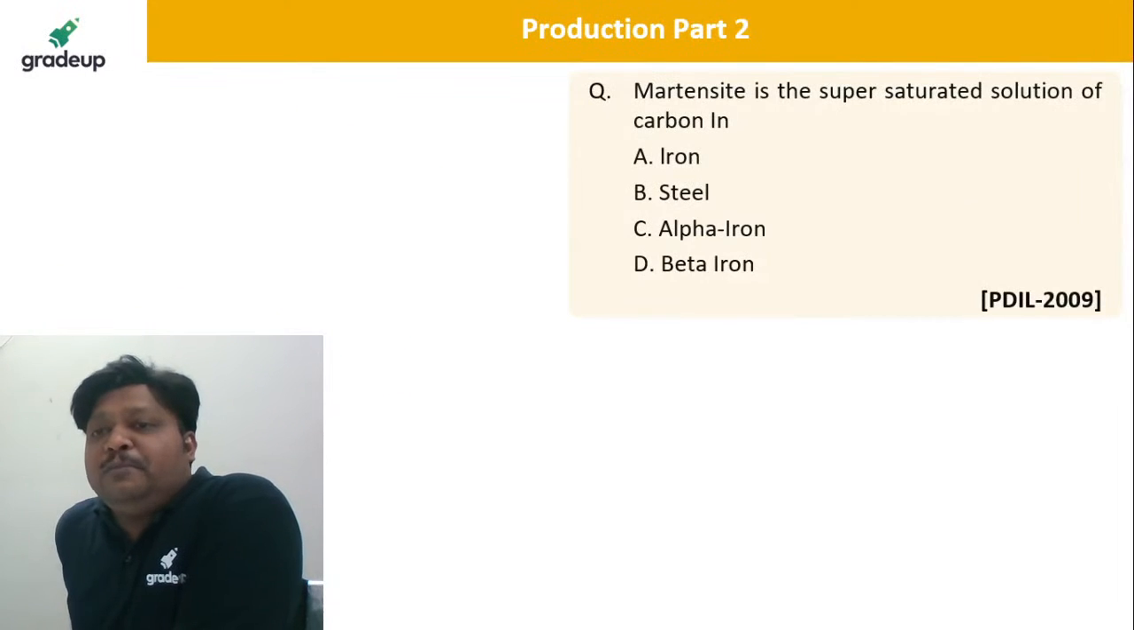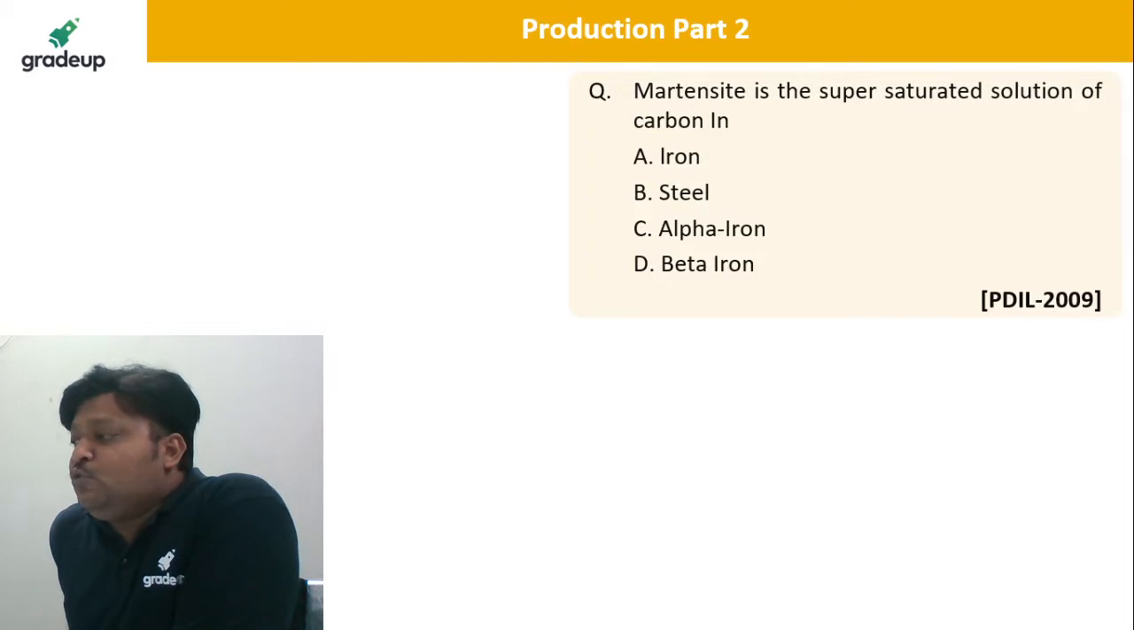So shall we go for the next? Take this question from PDIL 2009. The Martensite is a supersaturated solution of carbon in iron, steel, alpha iron and beta iron. Tell me the answer. I need answer. Nitish Kumar, tell me the answer. It is a supersaturated solution of.